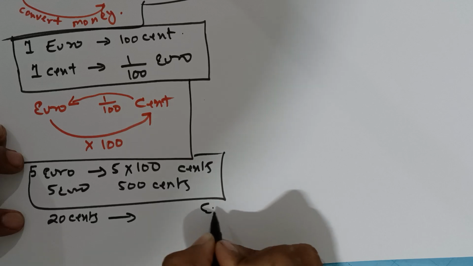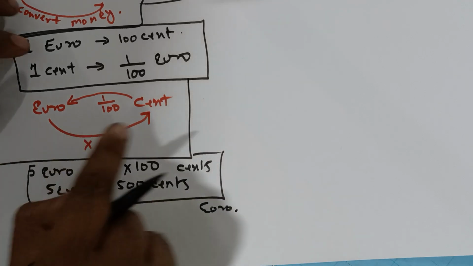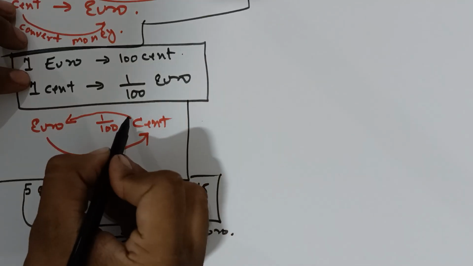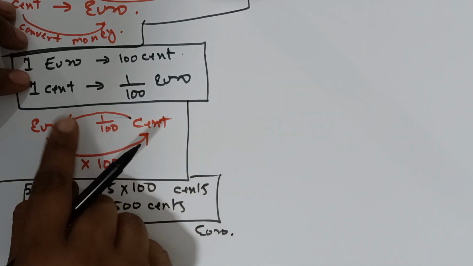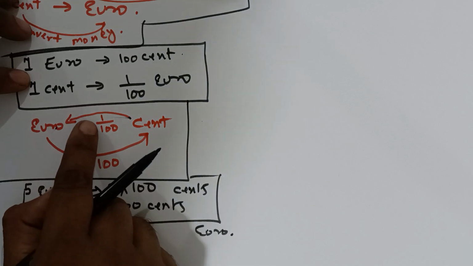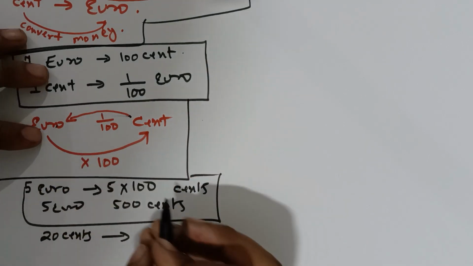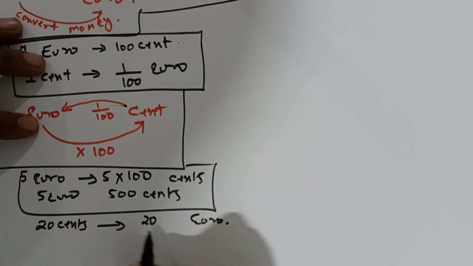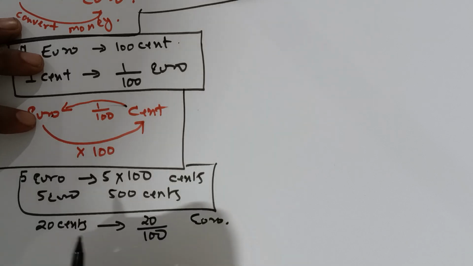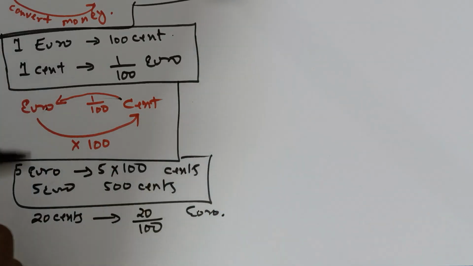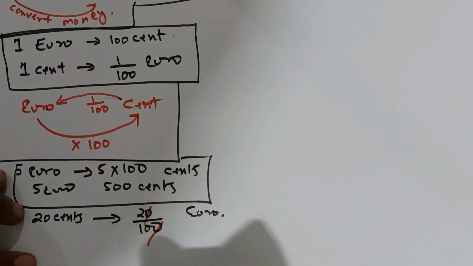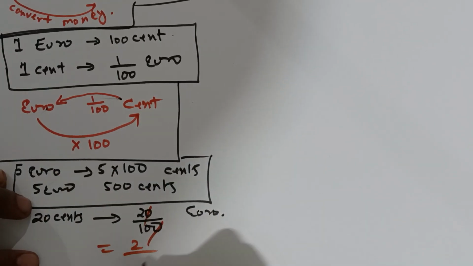And opposite from this, for example, if you are given money in cent, if you have 20 cents and you have to convert into euro, cent to euro. So the arrow is coming from here to here, cent to euro. What do we do? We'll divide by 100. So write here 20 divided by 100. That's it. Cancel the 0, so it will become 2 upon 10.